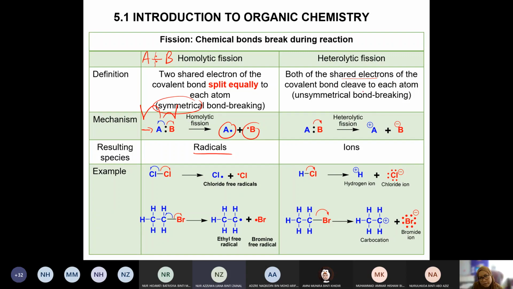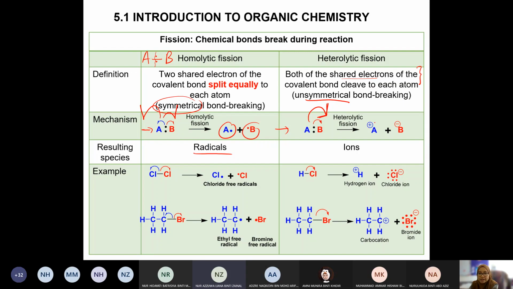This is unsymmetrical bond breaking. This is correct, but the term is a bit confusing. So let's look at the example, the mechanism. Again, this is the bond. We have two electrons, right? So both electrons will be given to B, for example. Both of the electrons, so you are going to use the full-headed arrow, guys. You have to represent it well, okay?